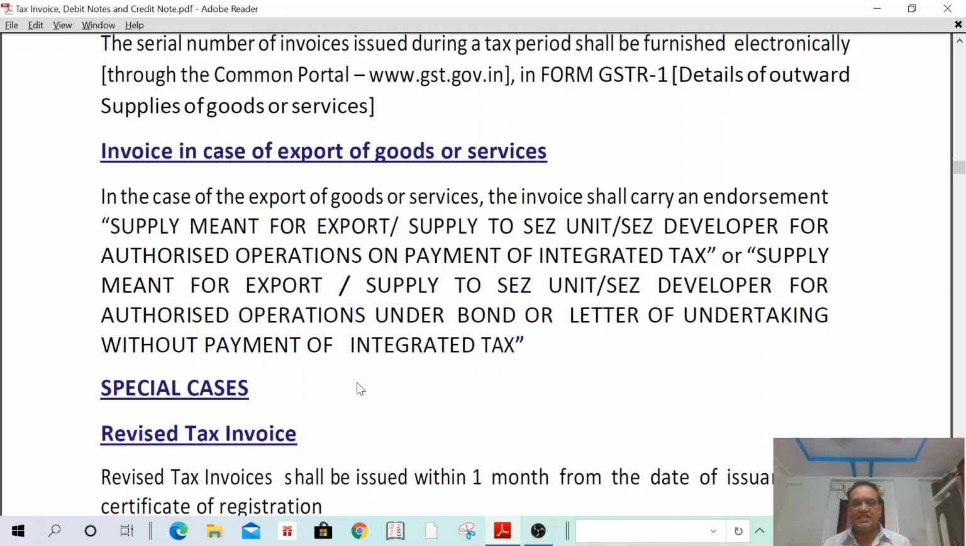With payment of tax, I can supply export goods or supply to an SEZ unit or SEZ developer on payment of integrated tax. That is one thing. Otherwise, if I am not paying tax, I execute a bond, and on that bond I can export the goods without payment of tax. In such a case, I have to mention: supply meant for export or supply to an SEZ unit or SEZ developer for their authorized operations under a bond or a letter of undertaking without payment of integrated tax. Okay. Then